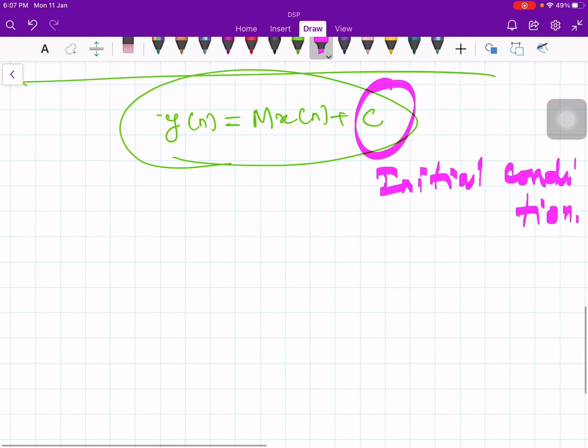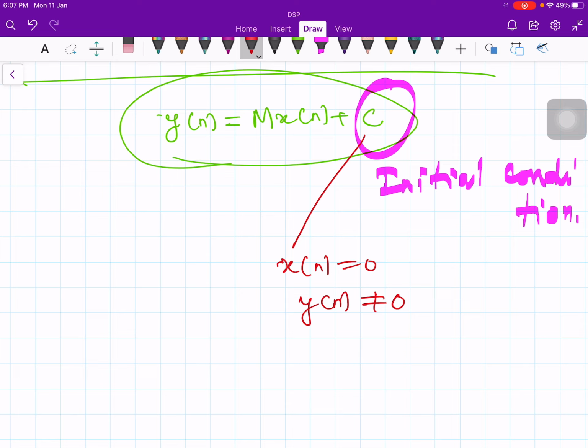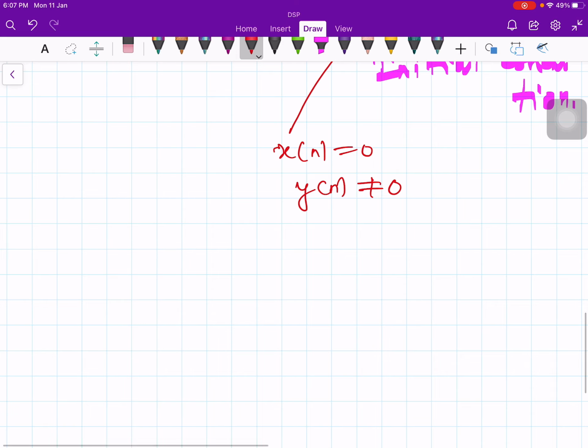Okay, so because of this c, when I make x of n equal to 0, y of n is not equal to 0. This c indicates an initially charged capacitor, then it becomes non-linear, or an initial flux in an inductor, then also it is a non-linear system. Okay, so let me consider one more example.